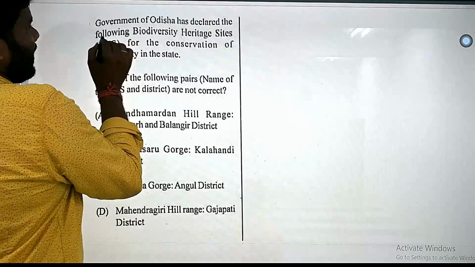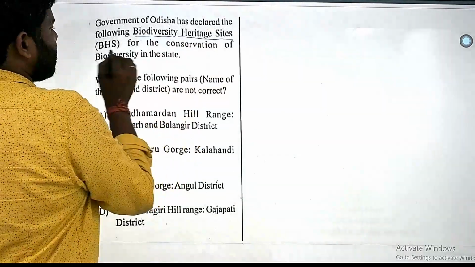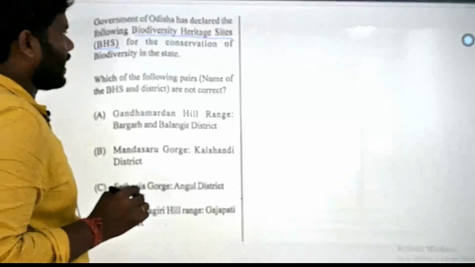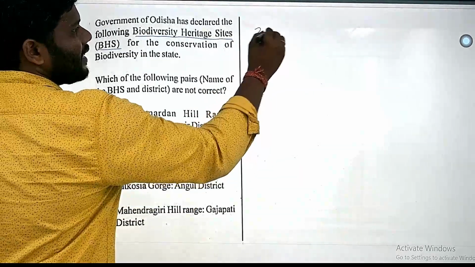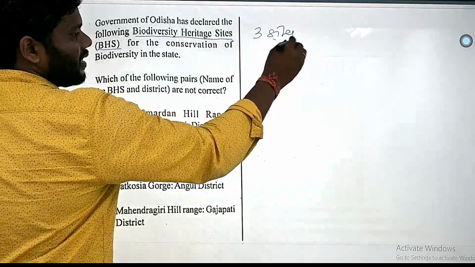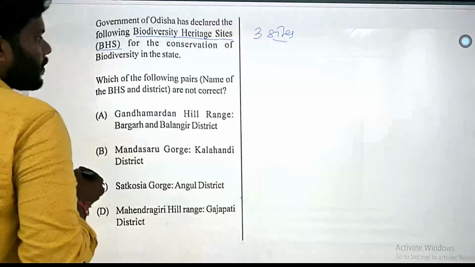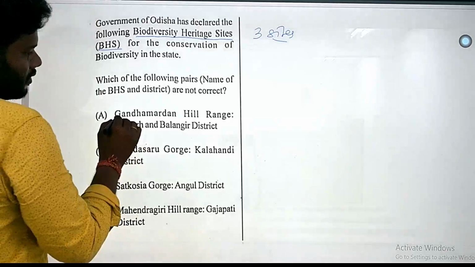Okay, so thank you. It is asking about the Biodiversity Heritage Sites, BHS, declared by the Odisha government. There are 3 sites which are rich in biodiversity in Odisha. These 3 are, one is Gandhamardan Hill.